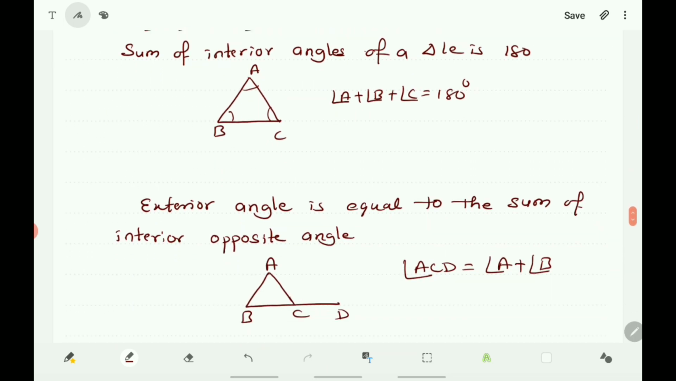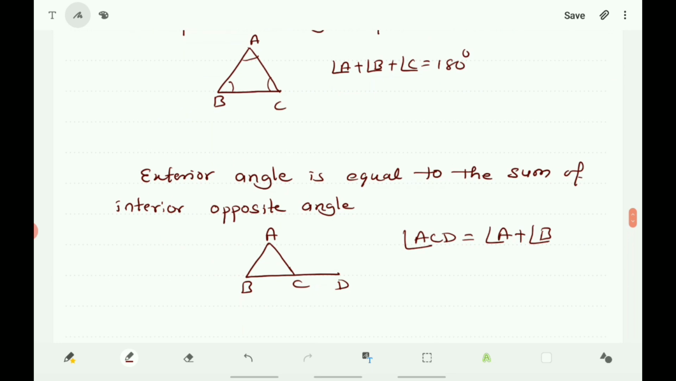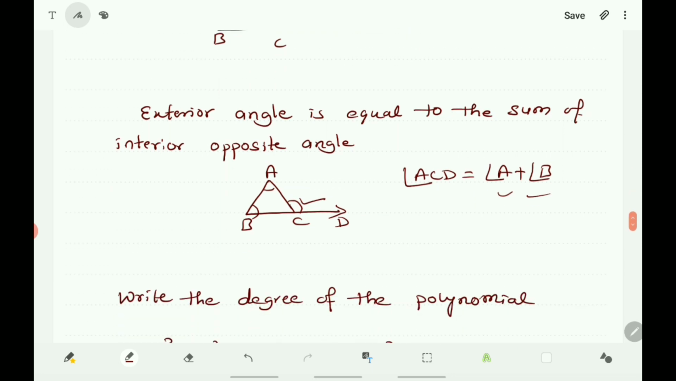Next, exterior angle is equals to the sum of interior opposite angles. If a side of a triangle is produced, then the exterior angle so formed is equals to the sum of the interior opposite angles. Here angle ACD is the exterior angle, that is equals to the sum of the interior opposite angles, that is angle A plus angle B.